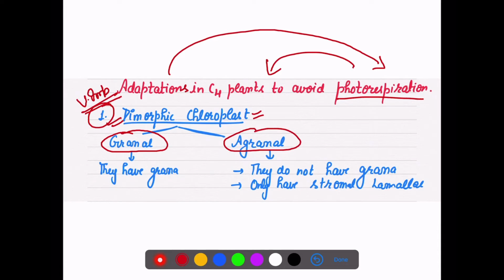Now I am very sure that if you have watched my previous lecture on photosynthesis, you are very clear about what grana is, right? If they have these stacks or piles, then that structure is the grana. So they have grana. In an agranal chloroplast they do not have grana, they only have stromal